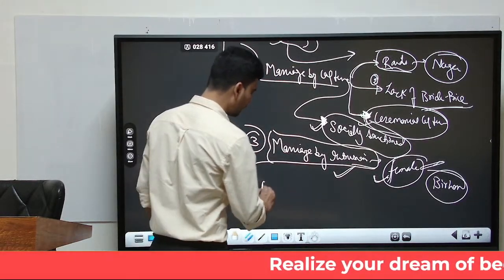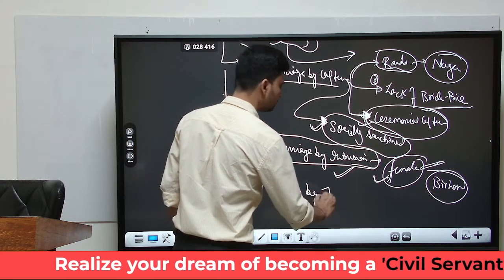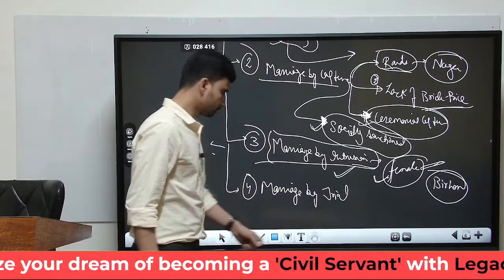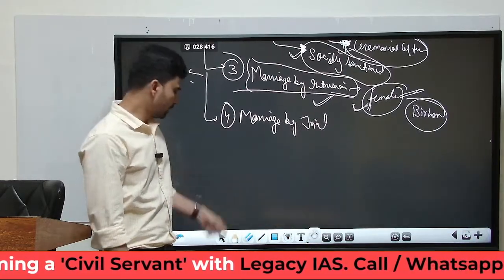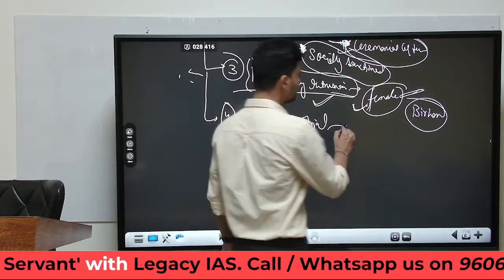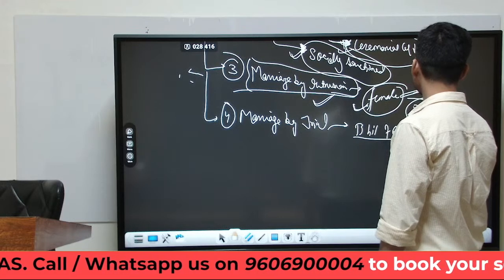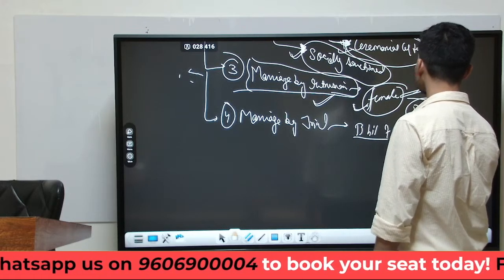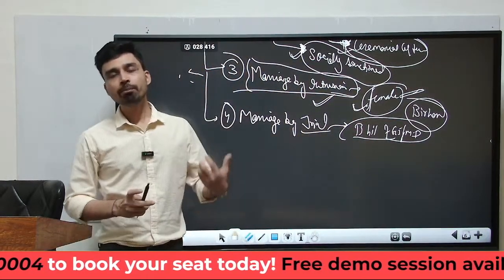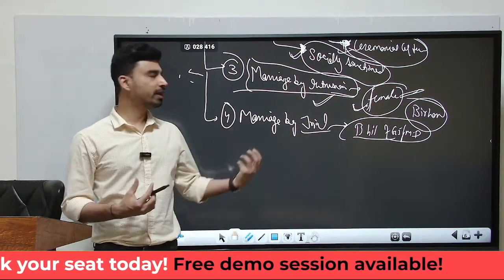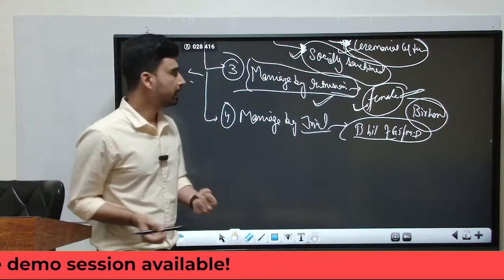The fourth unique kind of marriage is something that we can call marriage by trial. It is clear from the term itself. Marriage by trial is practiced in certain tribes, such as in India, by the Bhil tribe of Gujarat and Madhya Pradesh. In this case, what happens? The main member of the society, the prospective groom, has to prove his prowess. And how does he prove his prowess?